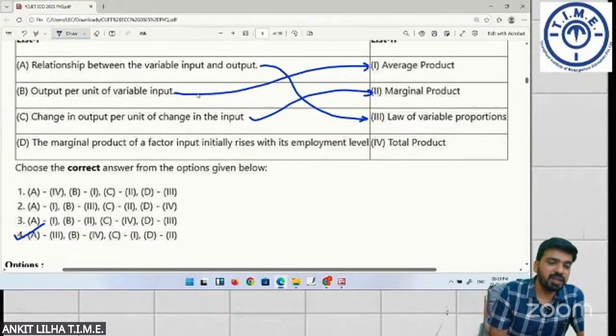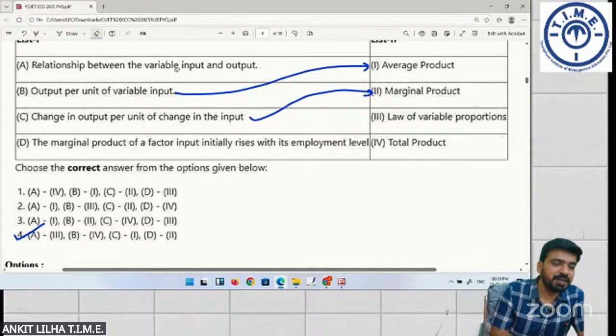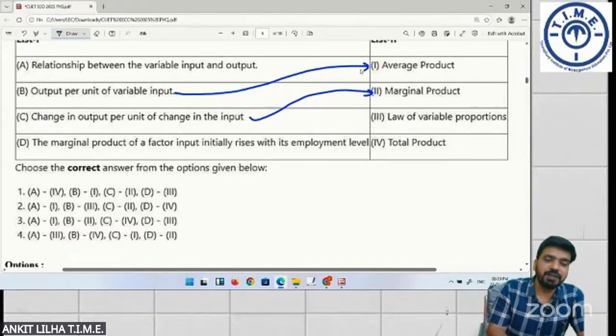Output per unit of variable input, B is first. But again, it is not given. So in that case, we can also choose one more option. B ka first, which is output per unit of variable input, is average product. C ka second, which is change in output per unit of change in input, is marginal product. Now we can also say that relation between the variable input and output is total product.